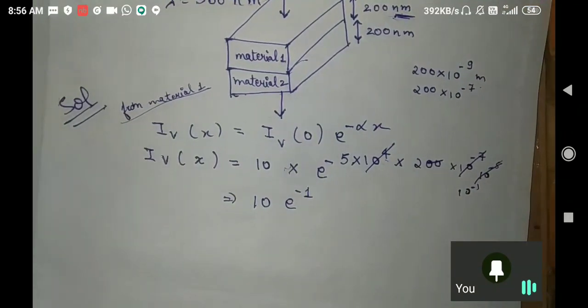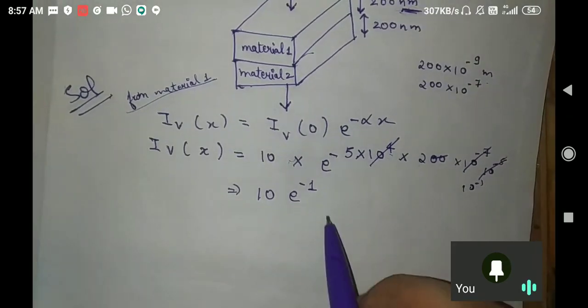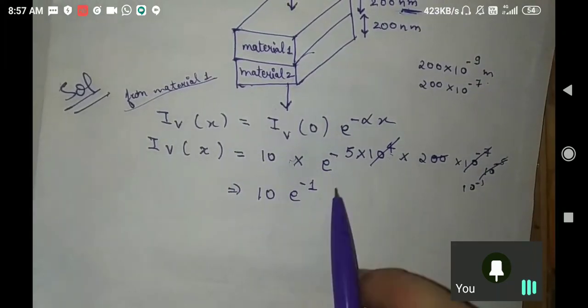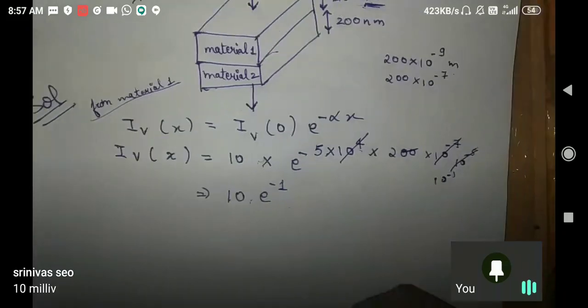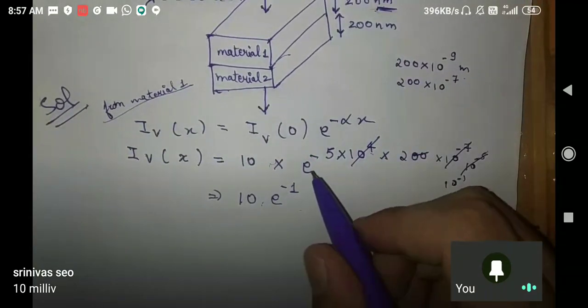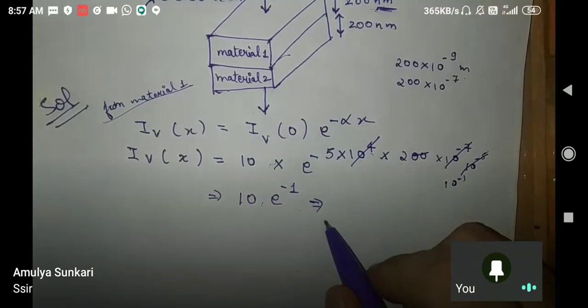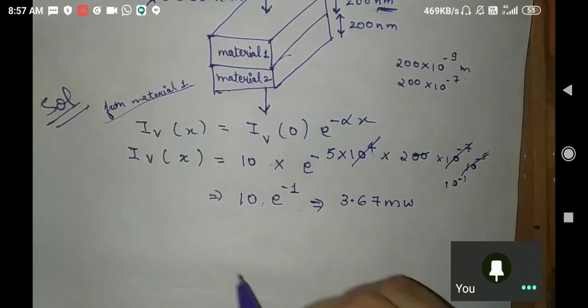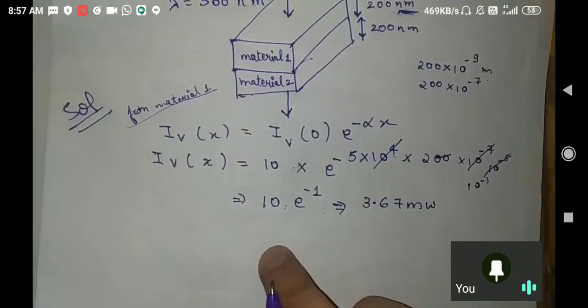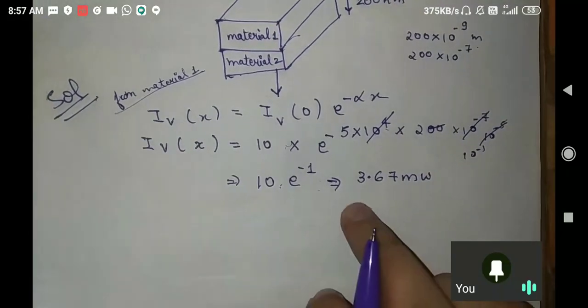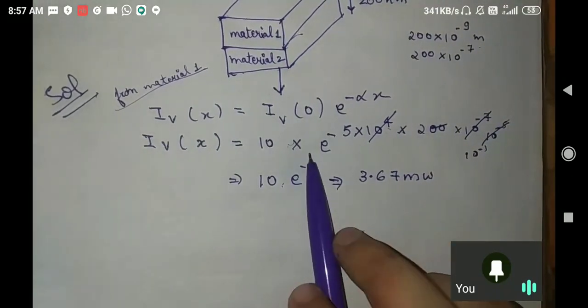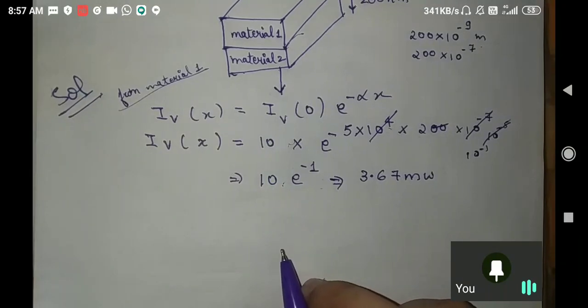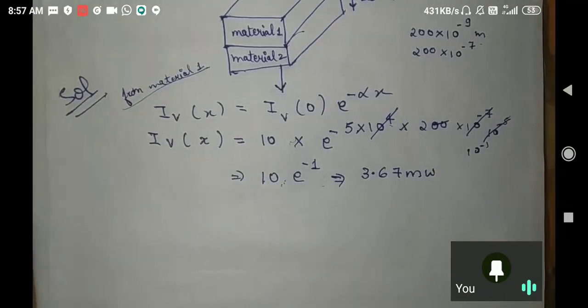Any doubt to anybody? Whether you have rectified your mistake here, the calculation error you might have been making. So this becomes 3.67 milliwatt, the amount of power which is going out. How do I write it directly without using a calculator? Because I know the value of e to the power minus 1 is 0.367. So it comes out to be 3.67 milliwatt.